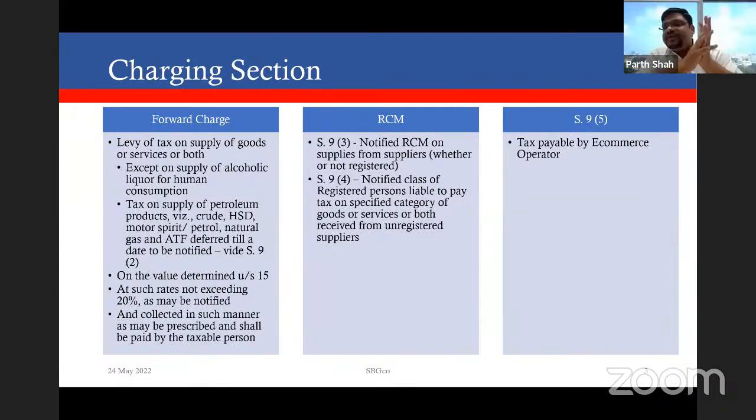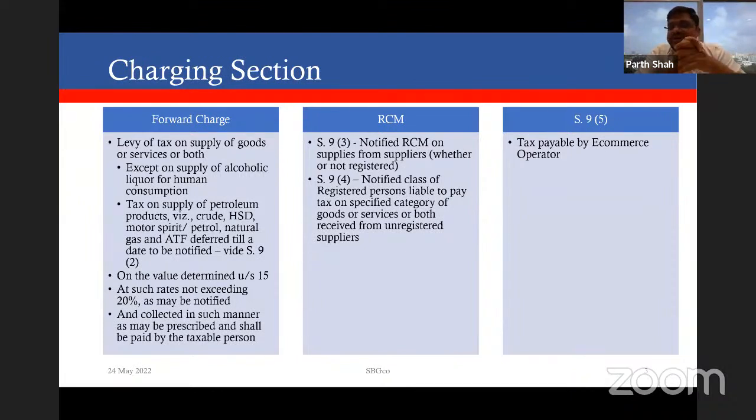Now, Section 9(4), when I come to it, you will note that this is a new provision. At the time of introduction of GST, it was a bit different provision. At the time of introduction of GST, they had said that any supplies that we received from an unregistered supplier, if it is a supply of goods or service or both, was liable to be paid tax at reverse charge.